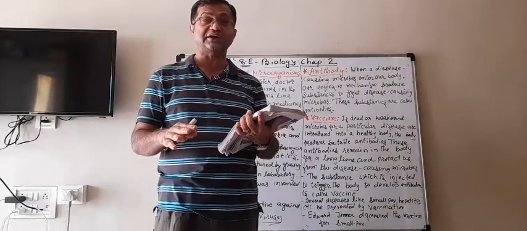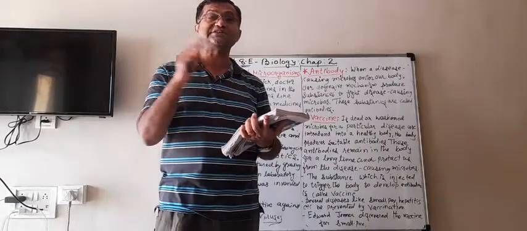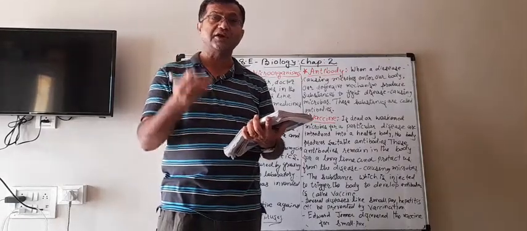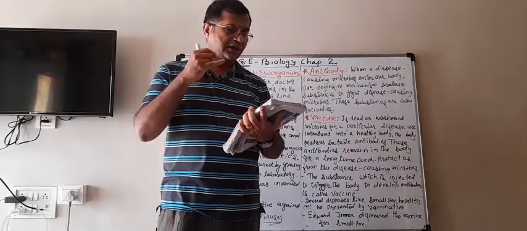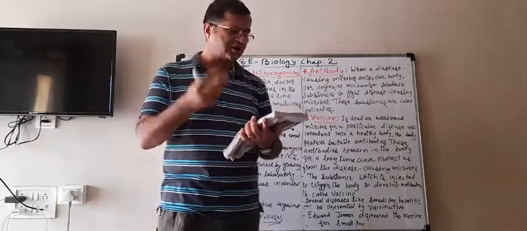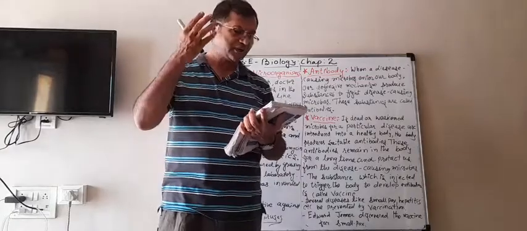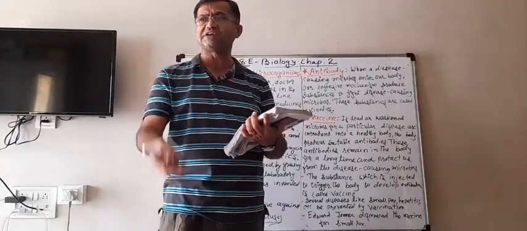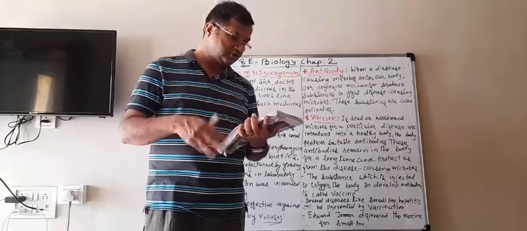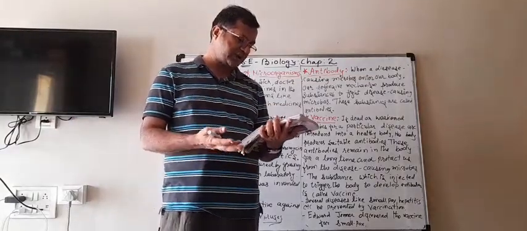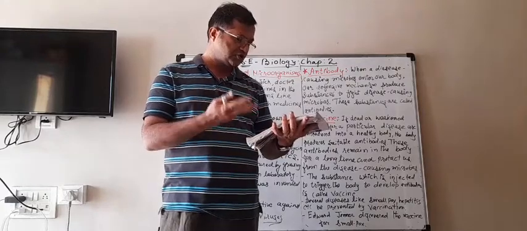Everybody was vaccinated, and now you will not see any disease like smallpox because of that vaccination. Several diseases like cholera, tuberculosis, smallpox, hepatitis and polio can be prevented by vaccination, and it is very, very useful.